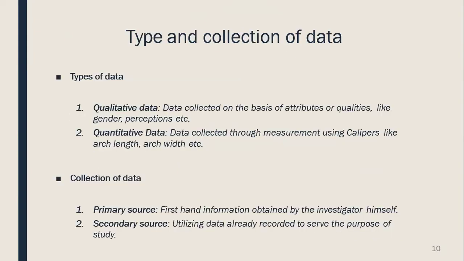The type and collection of data. The data is mainly of two types: qualitative data and quantitative data. Qualitative data is based upon the attributes or qualities like gender, etc. And quantitative data is measured, like arch length, width, etc. The collection of data is done in two ways: primary source, that is the first-hand information obtained by the investigator himself, and secondary source, which is obtained from the records.